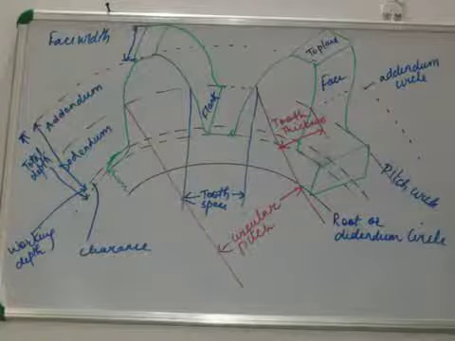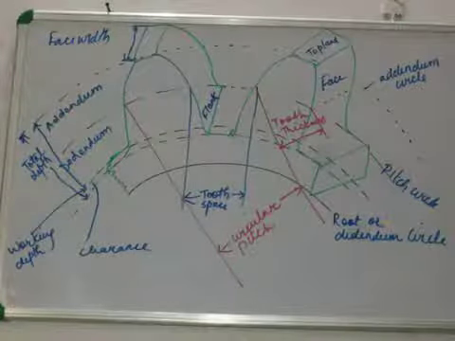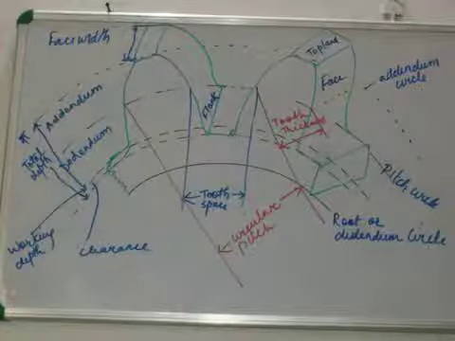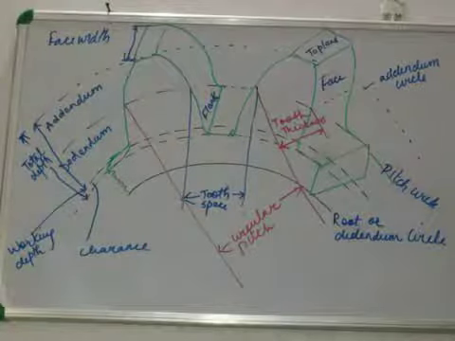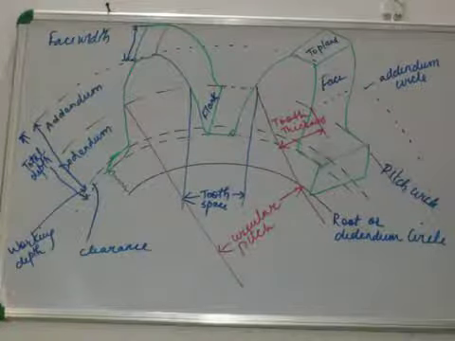Then we have top land. Top land is the surface of the top of the tooth. Then face width. Face width is the width of the gear tooth measured parallel to its axis. We have backlash also. Backlash is a sort of a problem that is faced in gears. It is the difference between the tooth space and the tooth thickness, which is measured along the pitch surface.